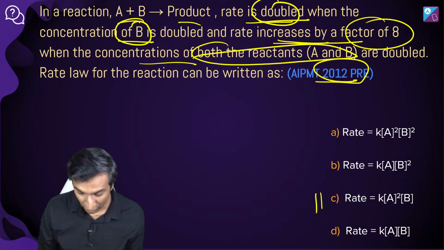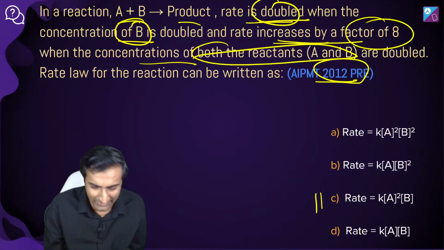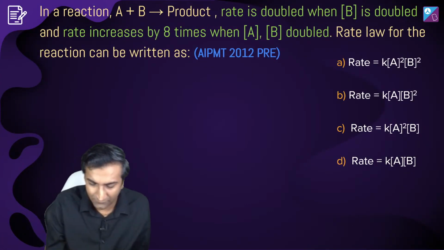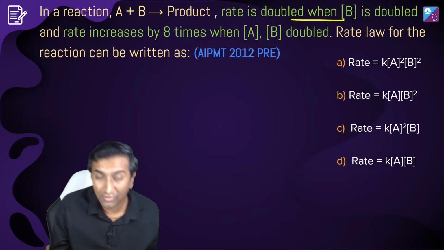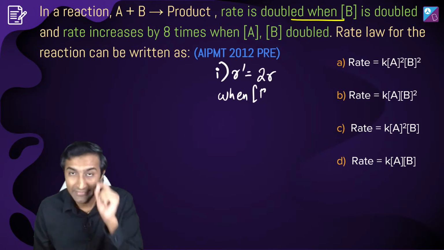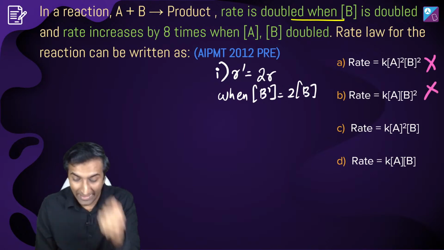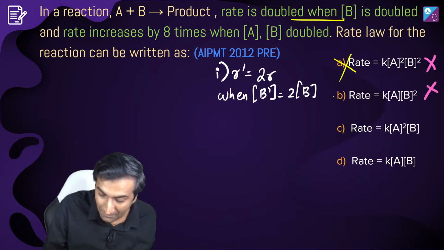The first step that I would do, let me just talk about this: we can take a thin slice. बहुत ढेर सारे शब्द लिखे थे, right? So thin slice, I'm just focusing on the important things. जब B का concentration double करो तो rate double हो जाता है. Okay, let's focus on that first point. That means that it is first order with respect to B. Hence, you can eliminate A and B right away.